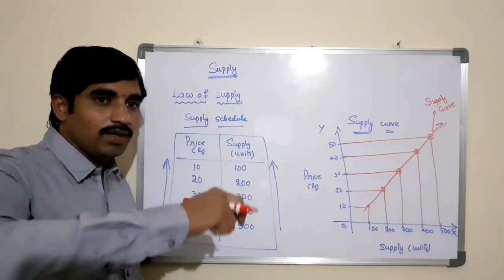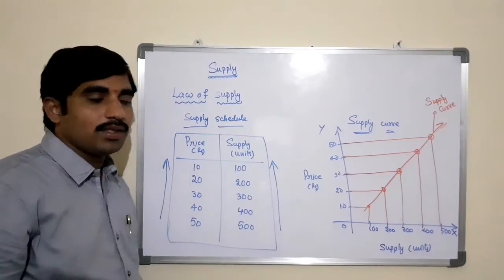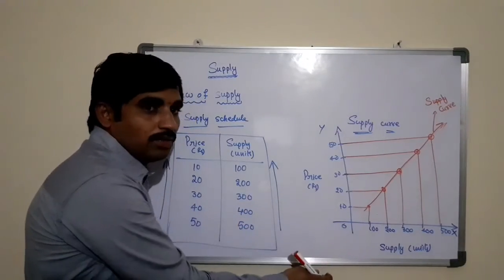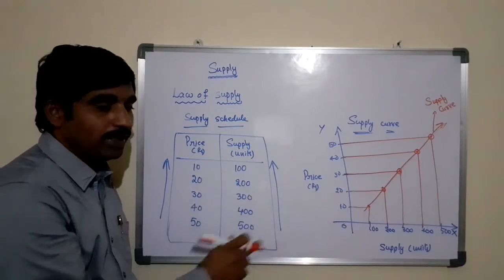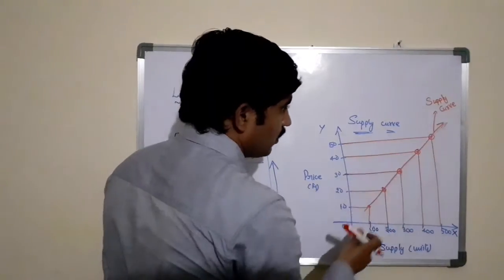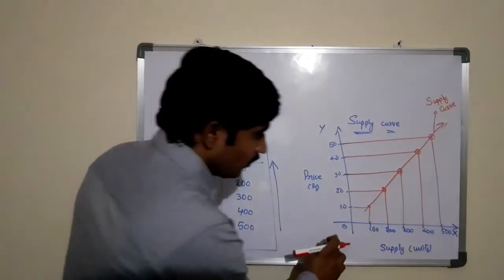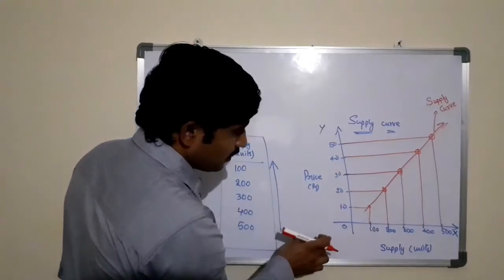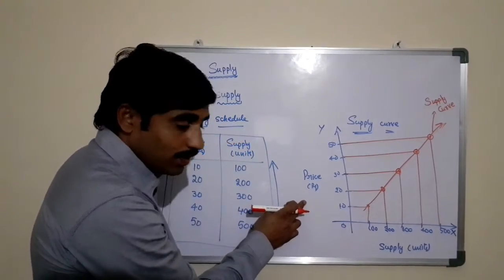So if the curve is flowing from left to right downward, it means there is a negative relationship between the two variables. Whereas in case of a positive relationship between the two variables, the curve will flow from left to right upward. Now here the OX and OY axes reveal the supply and the price of the product respectively.